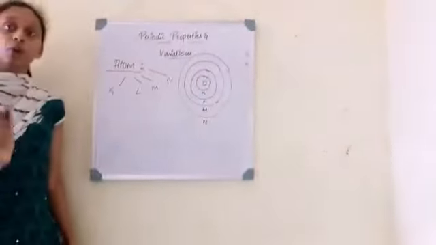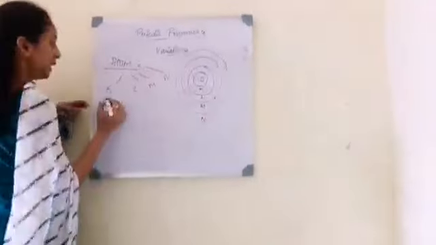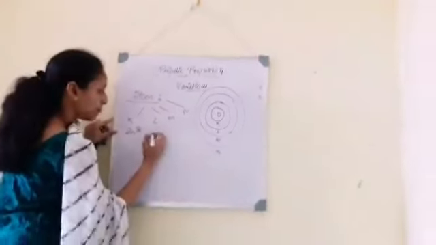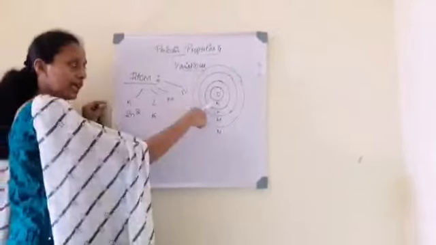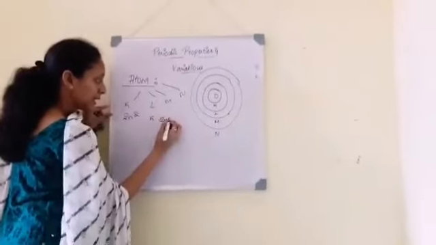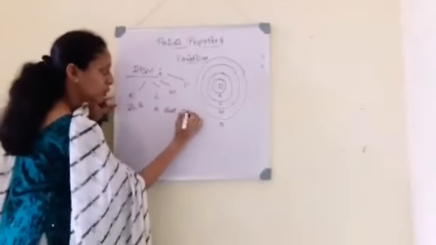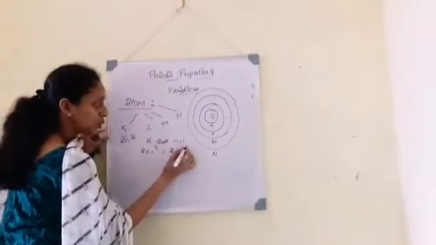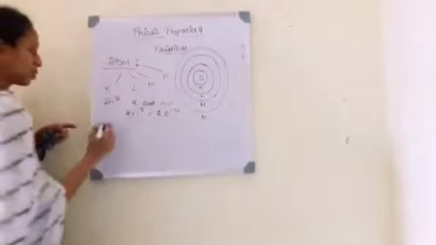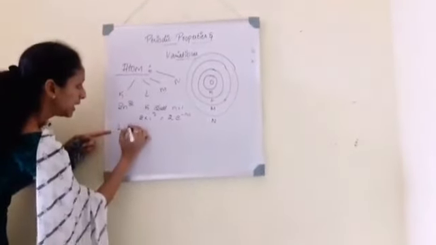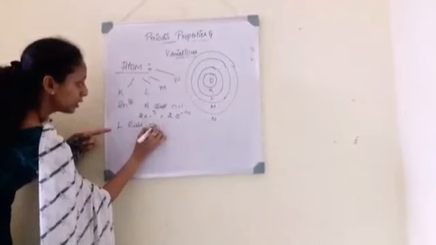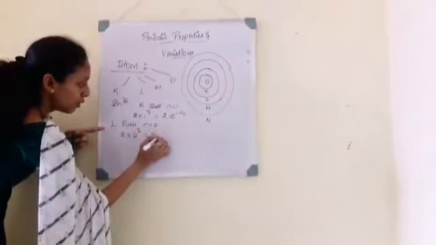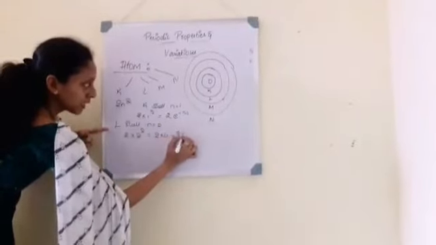The number of electrons present in a particular shell is given by 2n square. First is K, where n is equal to 1. So 2 into 1 square will give you 2 electrons. Next is L, where n is equal to 2. So 2 into 2 square will give you 8 electrons.